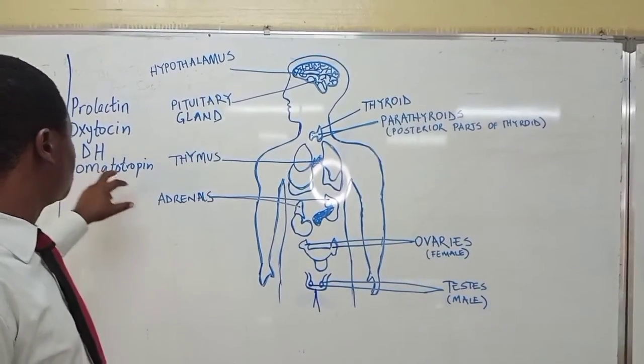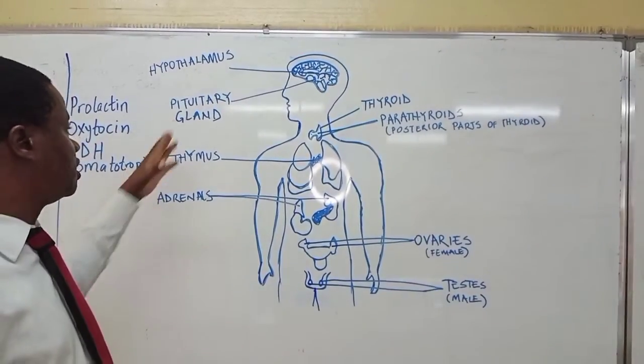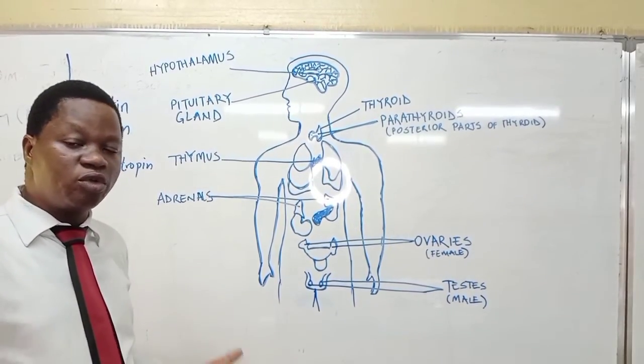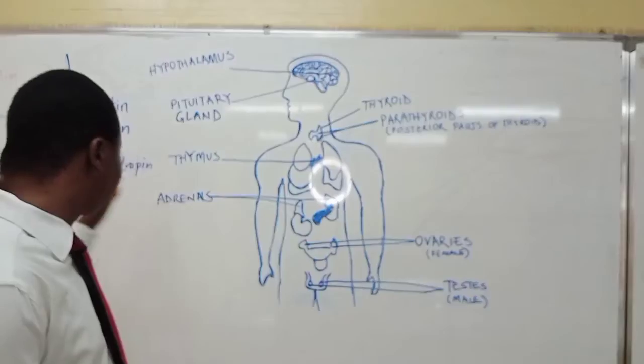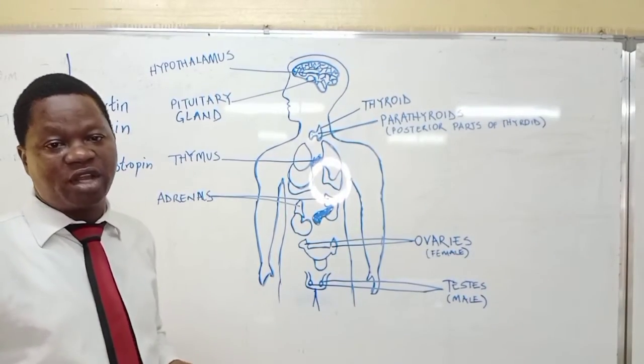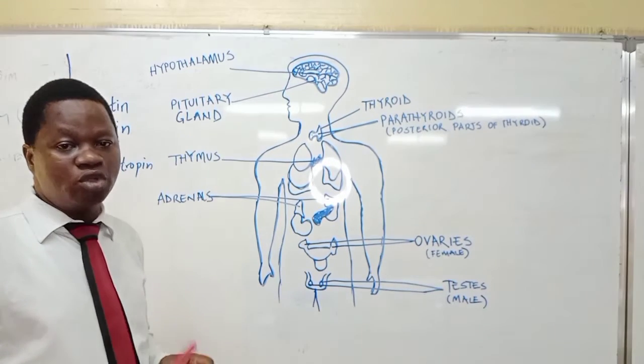Okay, so somatotrophin is a growth hormone secreted by the pituitary gland, and it helps to control the growth of an animal. So if it is over-secreted, it's going to lead to gigantism, and if it's under-secreted, it will lead to dwarfism.